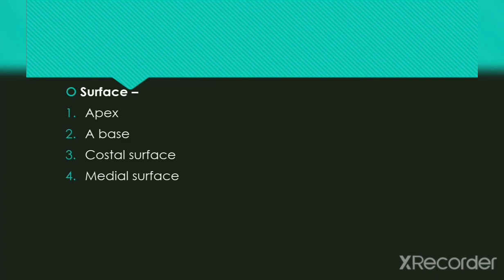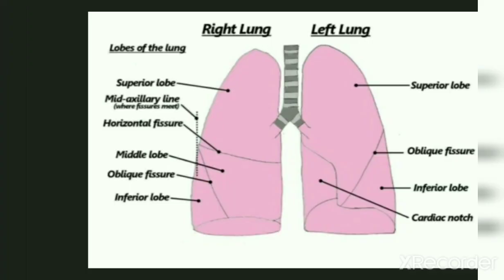The organ is roughly conical in shape and divided by fissures into lobes. The left lung has two lobes and one fissure, while the right lung has three lobes and two fissures.